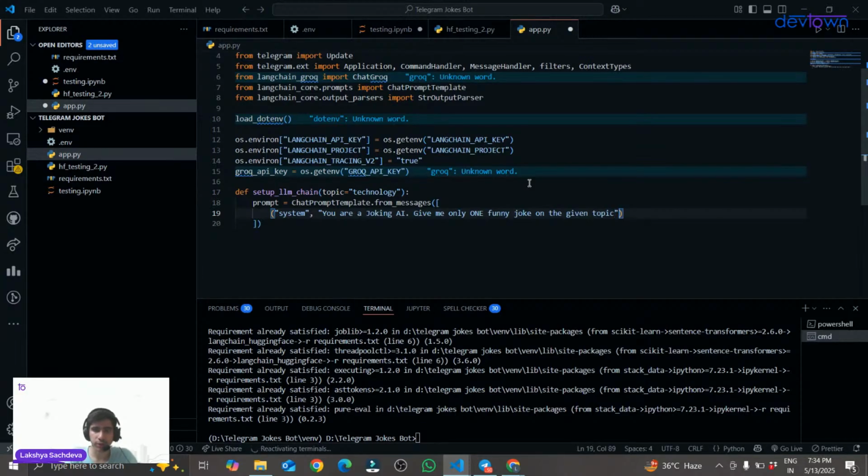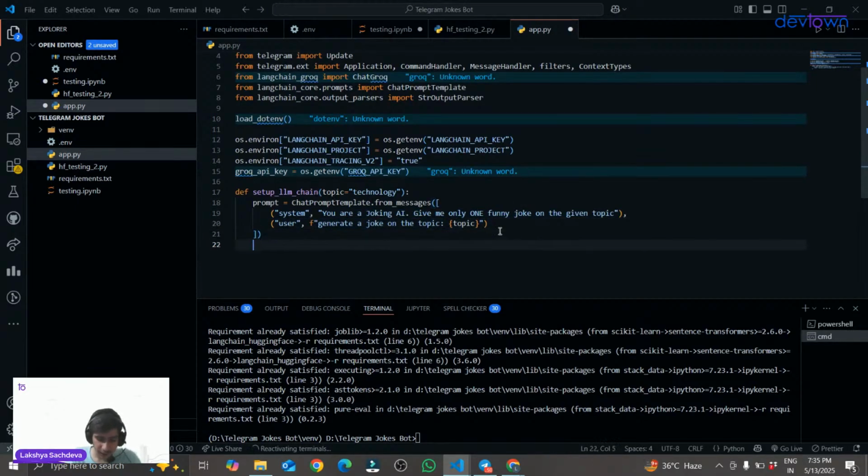So this is the prompt I am giving to my LLM model through the system. The second thing, I will be using the user prompt. So user, and the prompt must be, I will use a doc string over here: generate a joke on the topic, and I will be giving the topic over here. Okay guys, is this prompt clear? First, I have given the system prompt that you are a joking AI, give me only one funny joke on the given topic, and second is the user prompt.